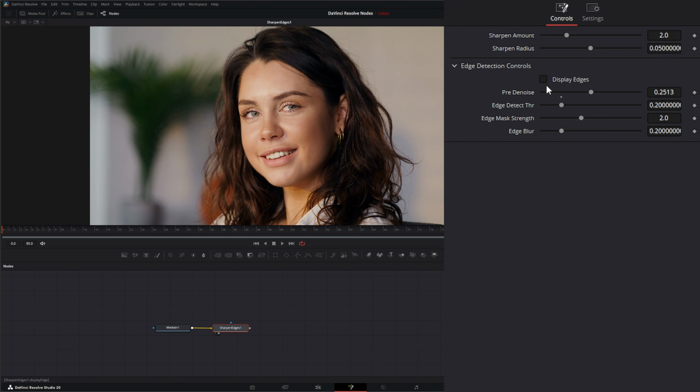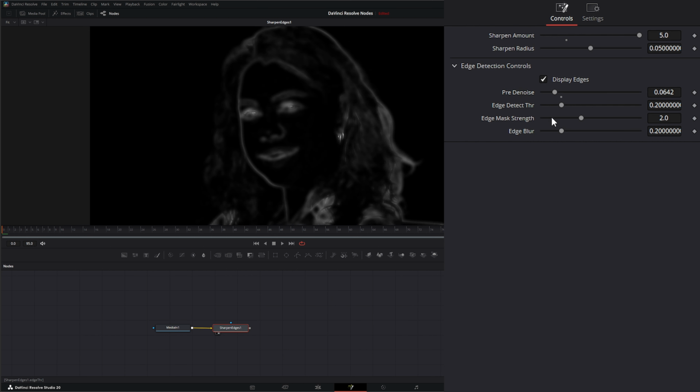So if I crank this, as I add more pre-denoise, you can see we're getting some of our original Sharpen node look back, where it's doing everything including her pores. So just watch how much you're pre-denoising, because it will start introducing more artifacts than you really want. And what I normally do is just look for this to get everything off her face, and that's a good denoise.